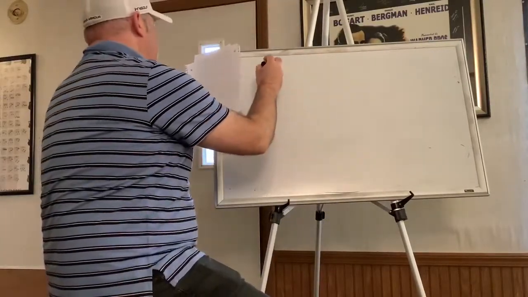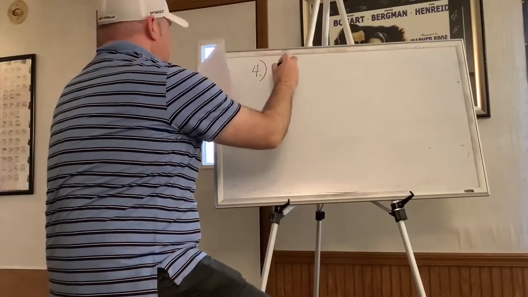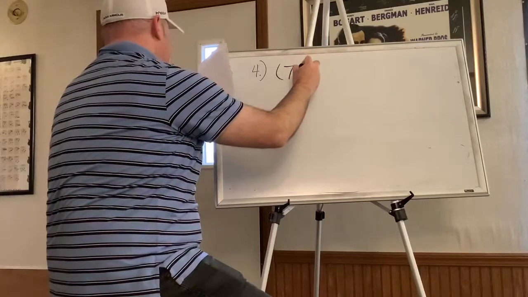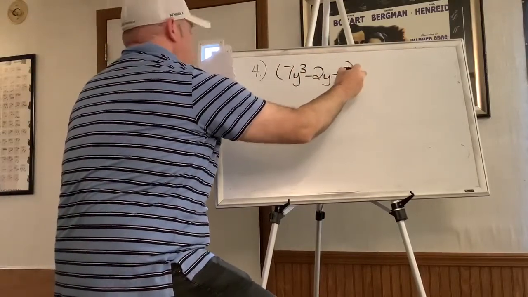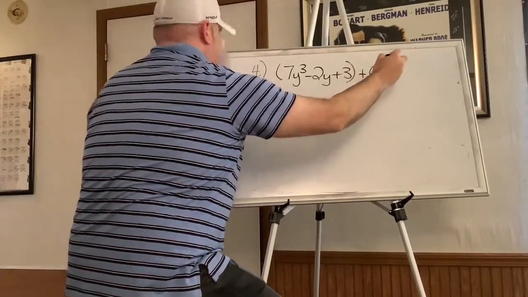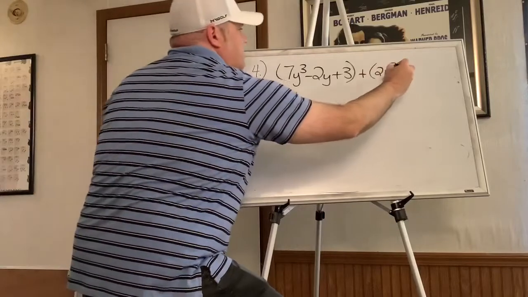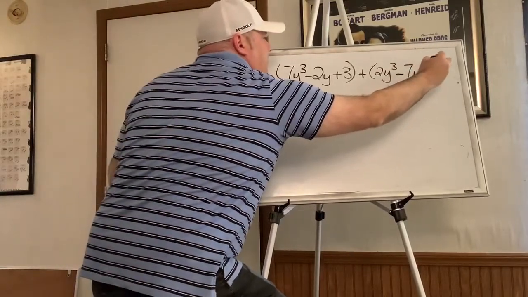Okay, so you had number 4, which was 7y cubed minus 2y plus 3, plus 2y cubed minus 7y minus 5.